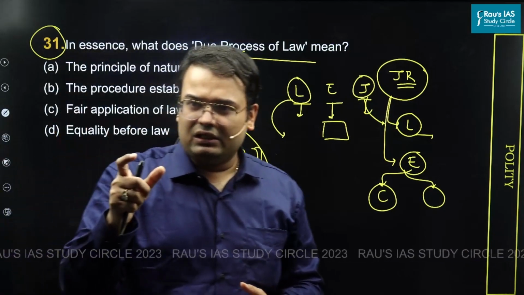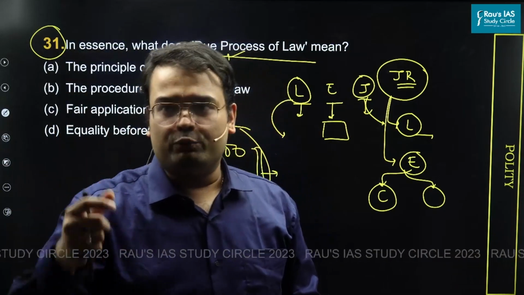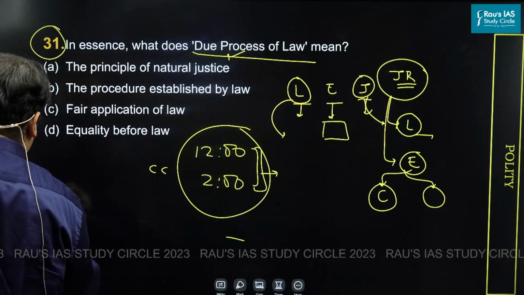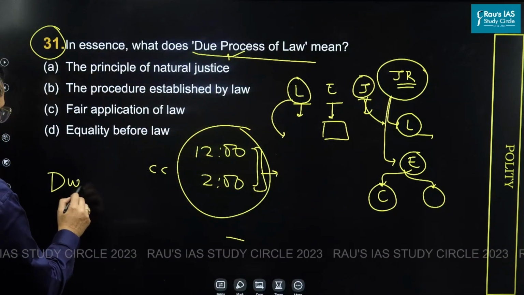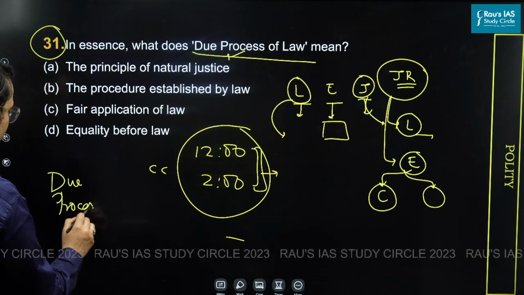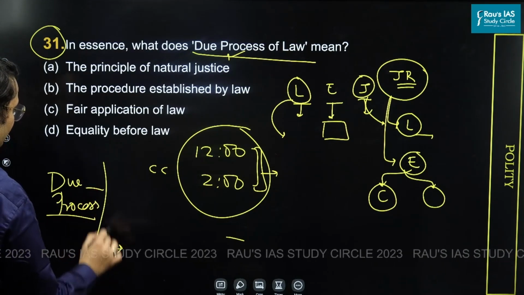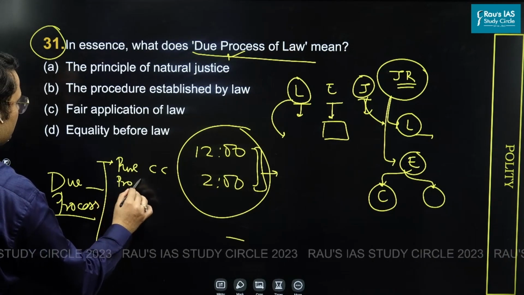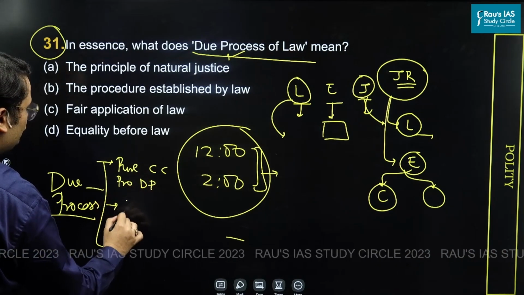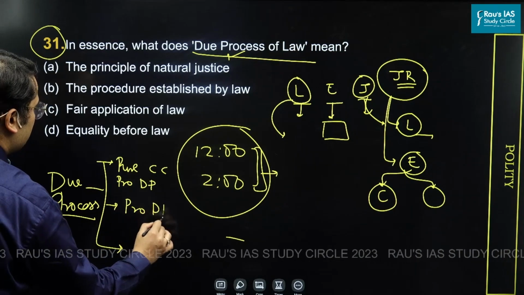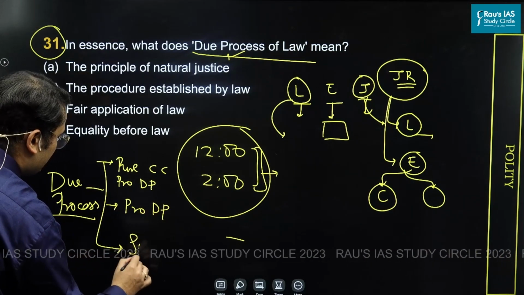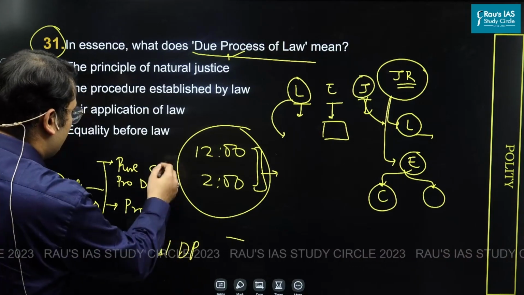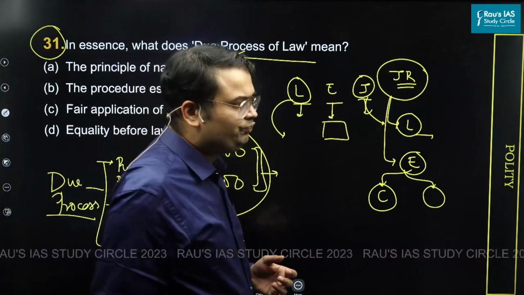In this regard, the question is, what do we mean by due process? Under due process, essentially there are 3 forms. The first is what we call pure procedural due process. Second is procedural due process. And third is substantive due process. Let's try to understand each of them in a very brief manner.